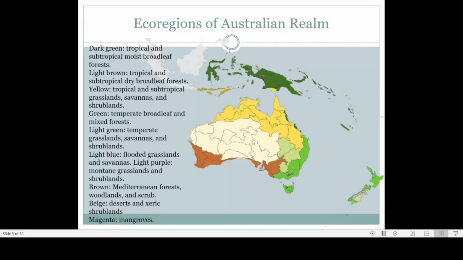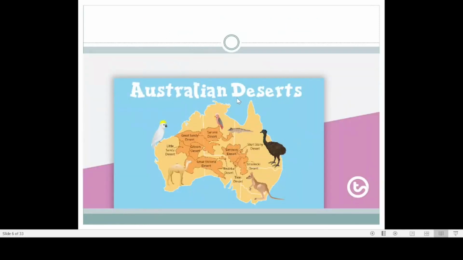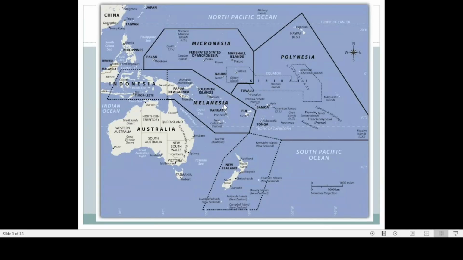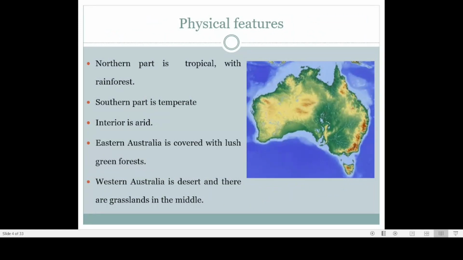You go to North America, on the western side we can find two major deserts. One is the California Desert, then there is the Nevada Desert. You take South America, there is the Atacama Desert, which is also on the western side. It is because of this rotation of the earth from west to east that deserts are always located on the western portion of a major continent. So these are the major ecological features of the Australian realm.